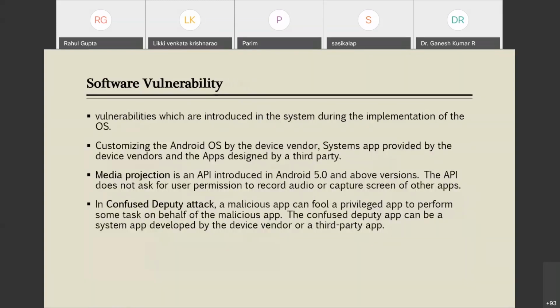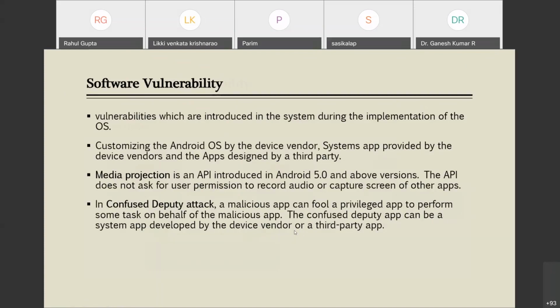Now next is software vulnerability. These are the vulnerabilities which are introduced in the system during the implementation of the OS. How? Whenever a mobile vendor develops its device, it tries to customize the Android OS.